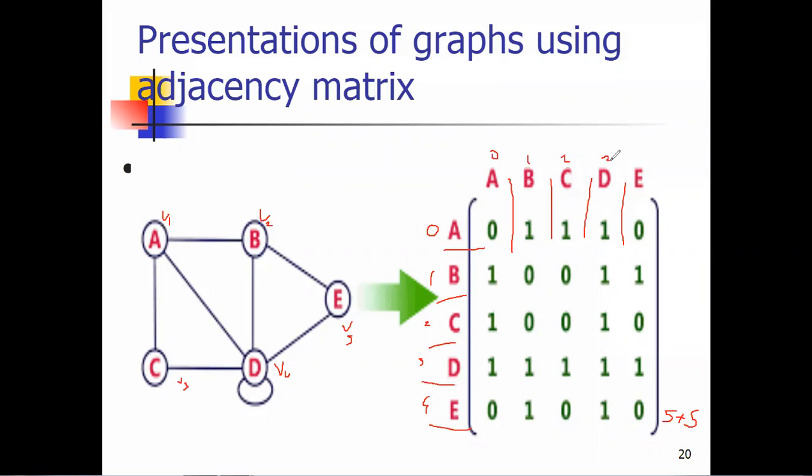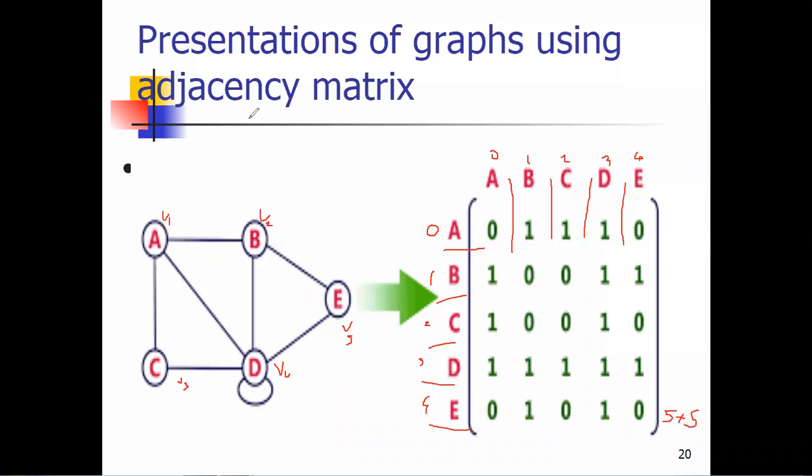I'm talking about the memory representation, because rows and columns form a two-dimensional array. It is a combination of rows and columns, and in an array we represent using indexes: the first row will be location 0, this is 1, this is 2, this is 3, and this is 4.